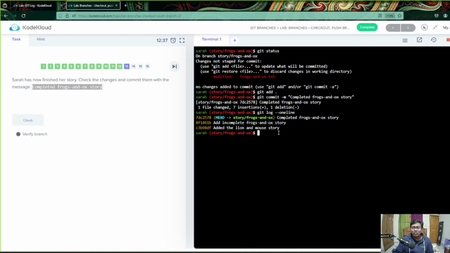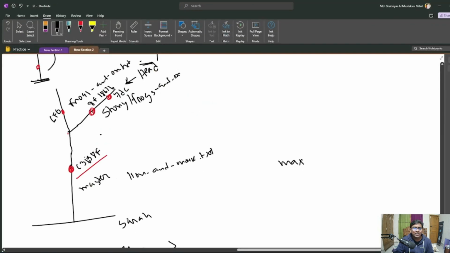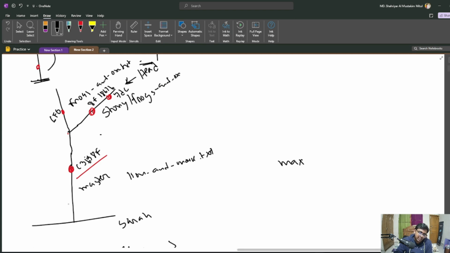That's the thing. So it is interesting. If you can just create the whole tree, you can just easily understand. But the factor is, from the image you can easily understand, this story frogs branch has now these three, but the master has only these two, the master branch.